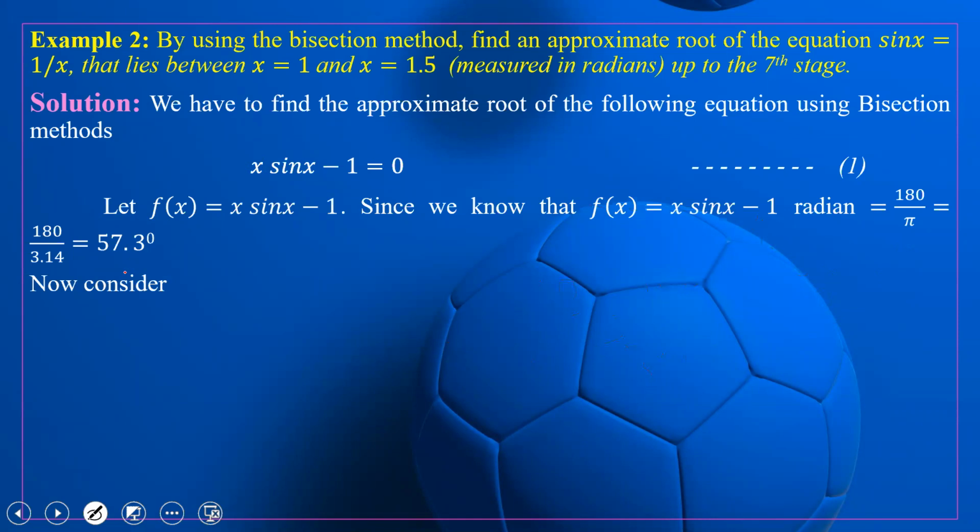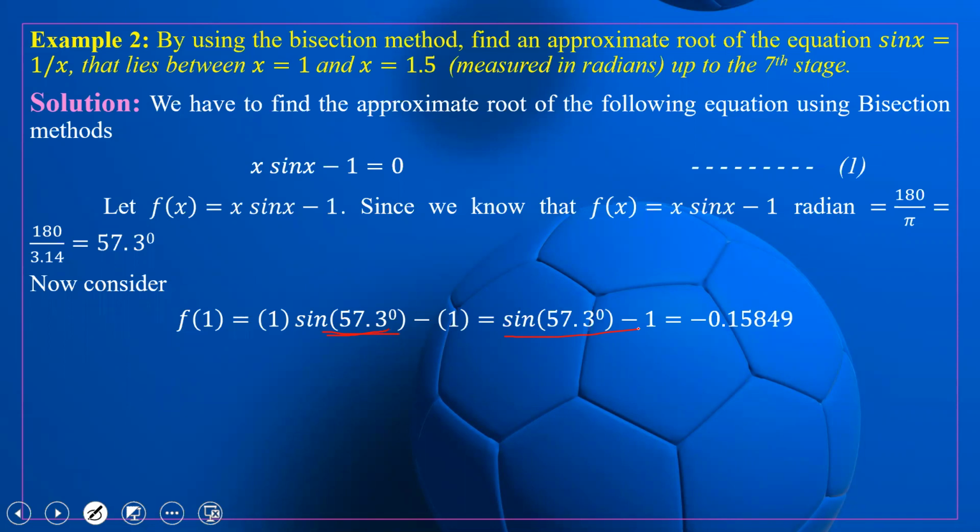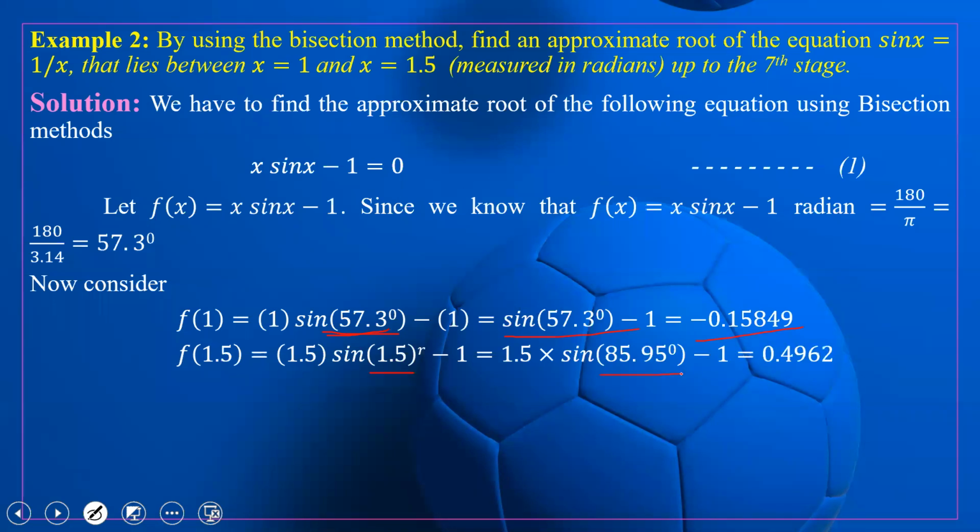So now consider f of 1 is equal to 1 times sin 1, meaning 1 radian is 57.3 degrees, minus 1. Now we are getting a negative value. Correct? F of 1.5, in the same manner, 1.5 radian is 85.95 degrees.